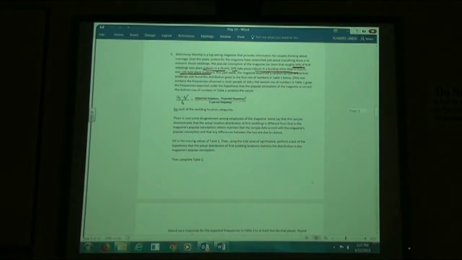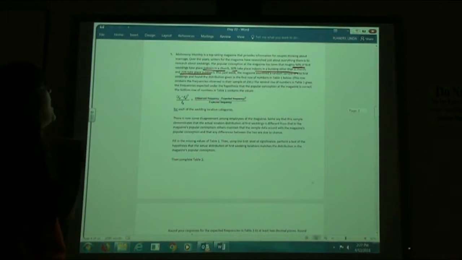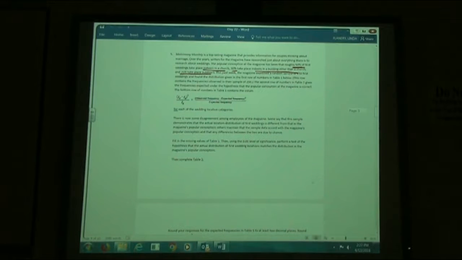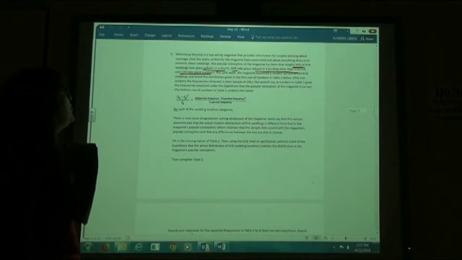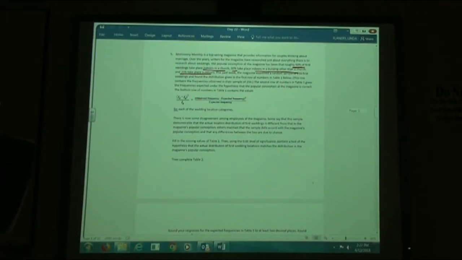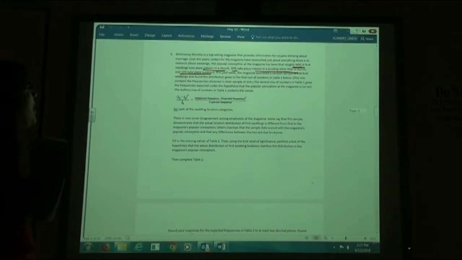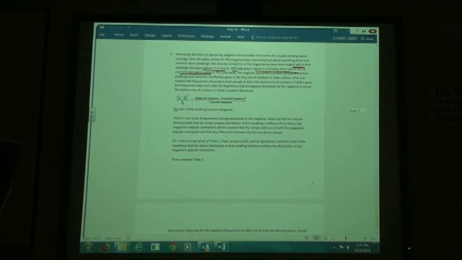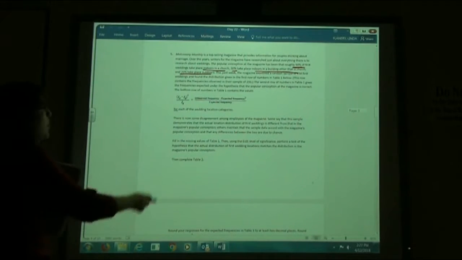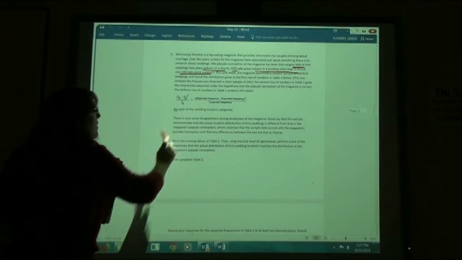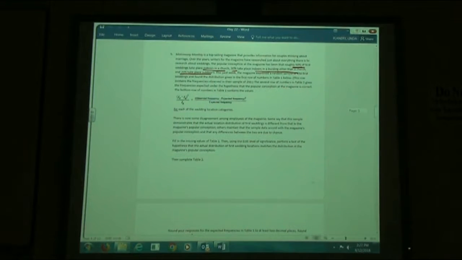This past week, the magazine examined a random sample of 250 first weddings and found the distribution given in the first row of numbers in the table below. This row contains the frequencies observed in their sample of 250. The second row of numbers in the table is the frequencies expected based on those percentages under the hypothesis that the popular conception at the magazine is correct. The bottom row is where we're doing our calculation for each of the wedding categories.